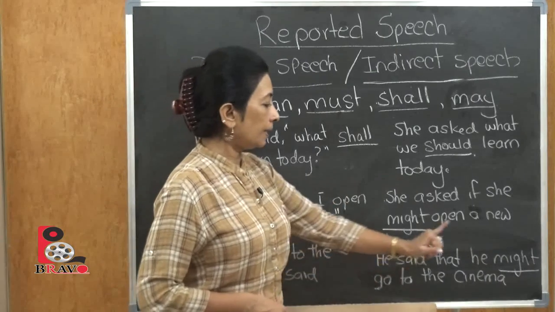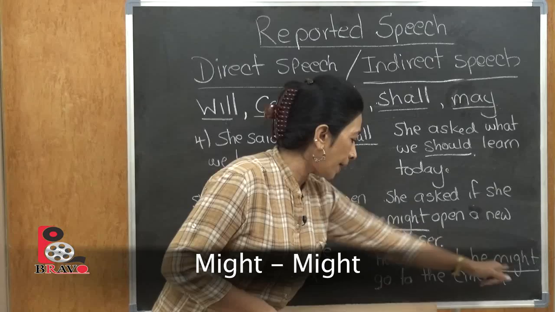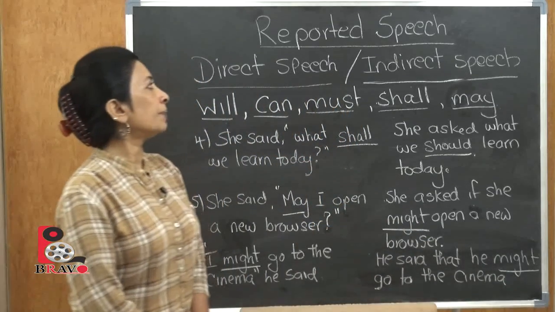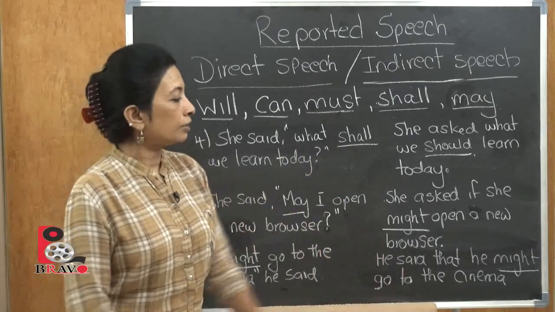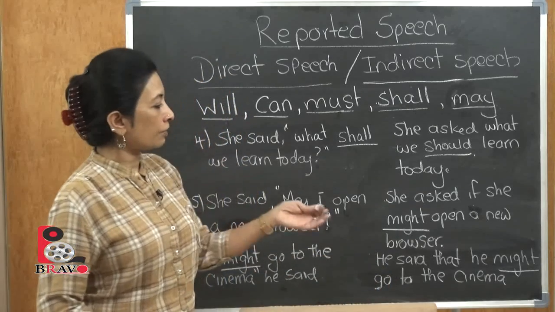Same thing here, nothing changes. The might will not change. He said that he might go to the cinema. Only the speech will change from direct to indirect, but the tense doesn't change because it's still in the future tense. I don't have the space here, so let me erase this and we'll come in the reverse order.